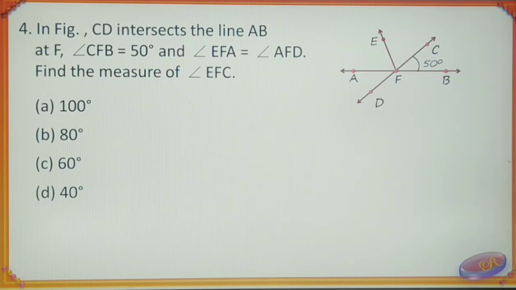Option A 100 degree, option B 80 degree, option C 60 degree, option D 40 degree. Observe given figure carefully and give correct answer. Which is the correct answer? B, 80 degree.